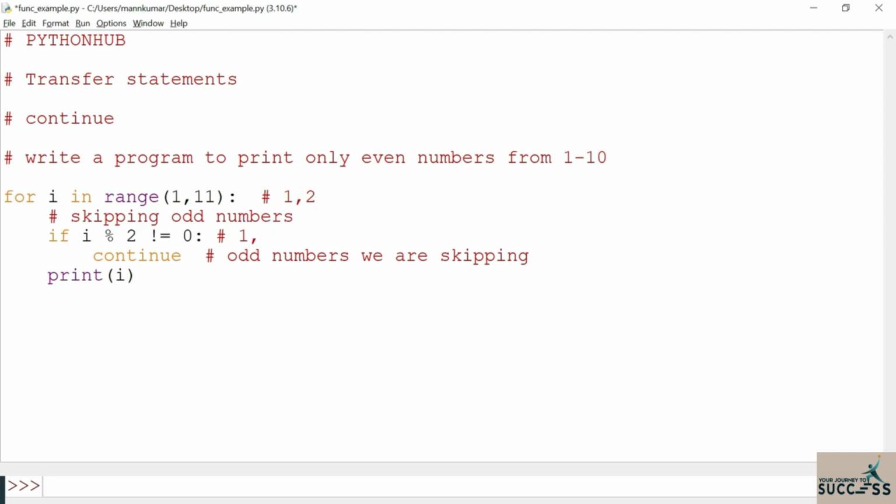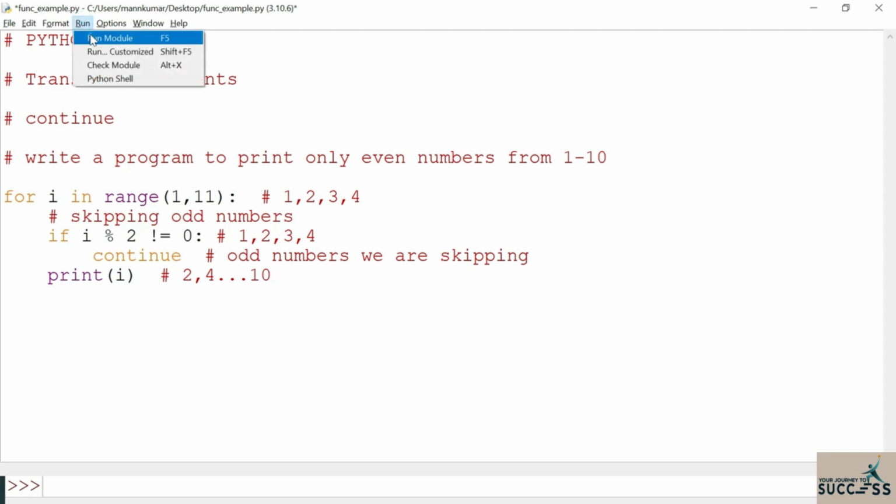When i became 2, this condition is not satisfied, so 2 is printed. Same way when 3 came, the condition is satisfied, so that is skipped. When 4 came, this if condition failed, so 4 is printed. In that way we can print only the even numbers.